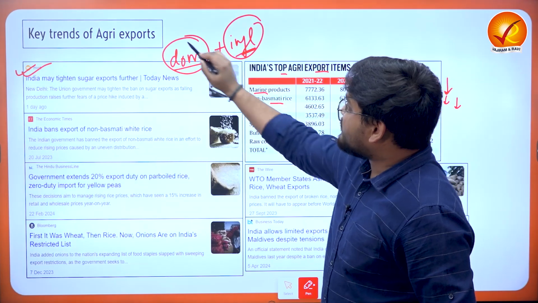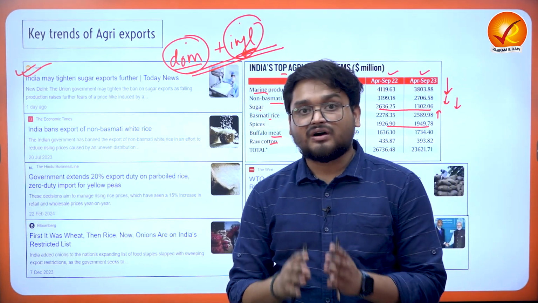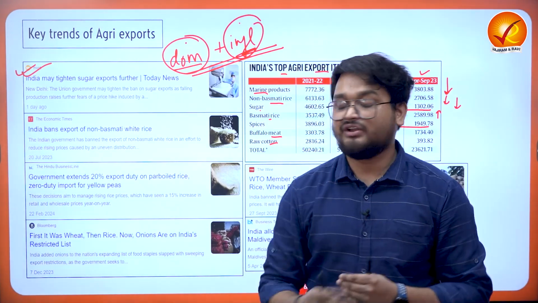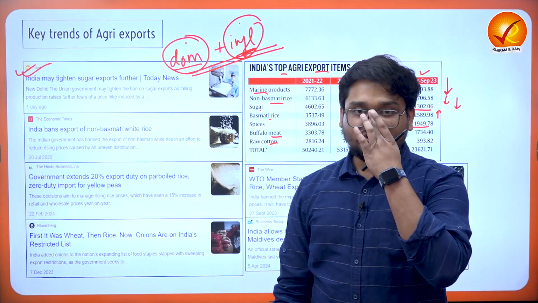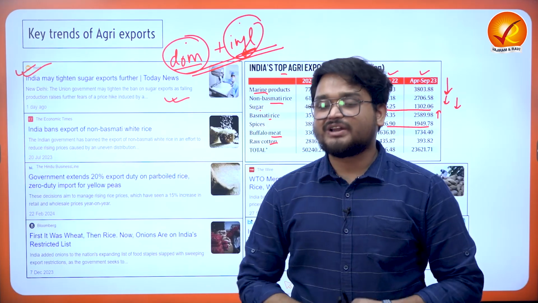So domestic production issues and inflation fears have warned the government to impose some stock limits within the country when it comes to sugar. And that is why India now has a ban on the sugar commodity.